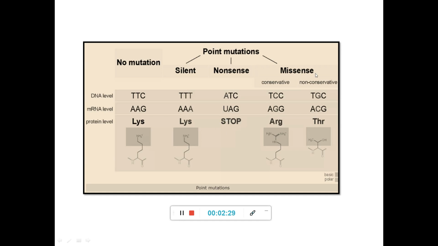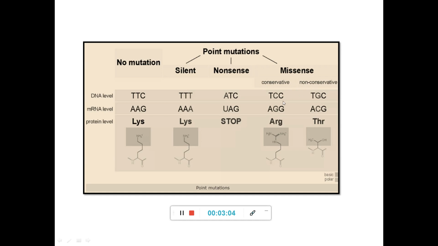Then comes the next one, called the missense mutation. In the missense mutation, the DNA sequence itself has been changed, and as a result, a different amino acid is formed here, and the protein will become functionally different. If the protein's function itself has been altered by a mutation, that is referred to as a missense mutation. Now you can divide this into a conservative mutation and a non-conservative mutation. It's mainly because of the difference in the amino acid it replaces.